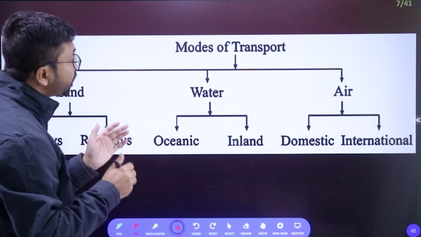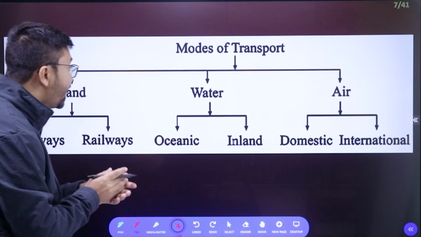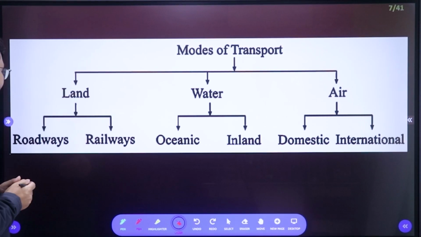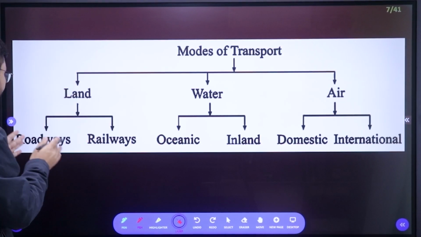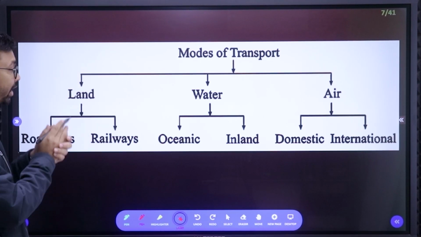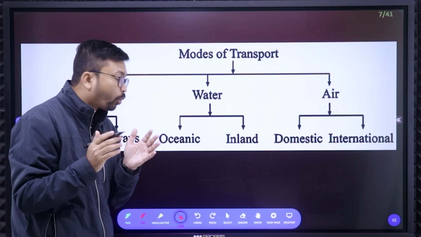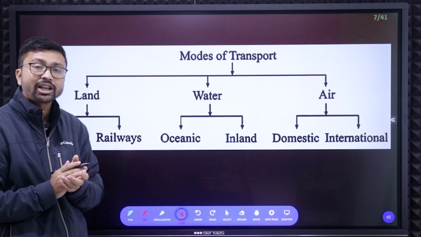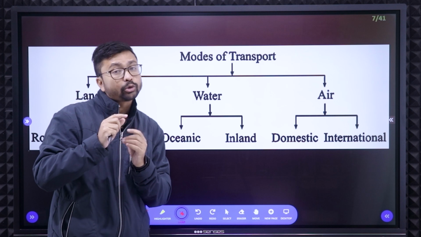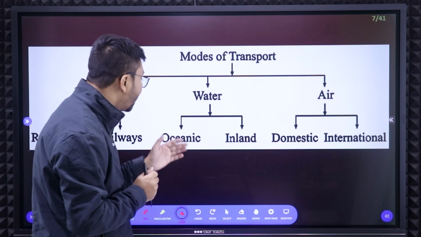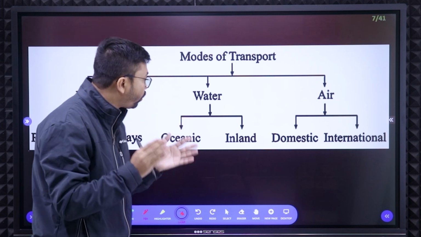Now let's see the modes of transportation. As I said, these are the things you need to study. If we talk about land, there will be two parts: one is roadways, another is railways. Next, water transport has two parts, oceanic water transport and inland water transport. Oceanic water transport basically helps to connect two countries or two continents. Those are called oceanic waterways.